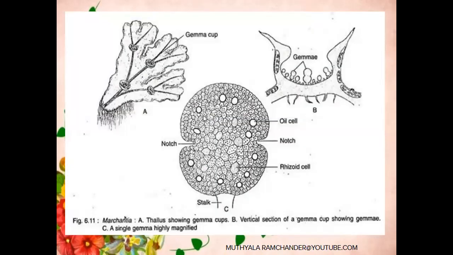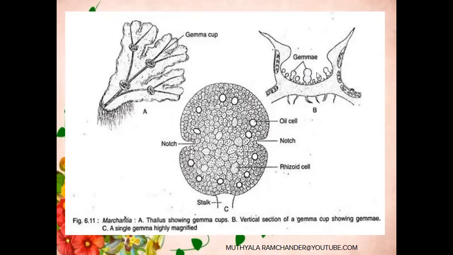The next vegetative reproduction is by gemmae. On the gametophytic thallus, on the midrib, cup-like structures develop. The cup-like structures are called gemma cups. In mature gemma cups, the dorsal side or peripheral region is made of photosynthetic zones. So gemma cups also participate in photosynthesis to prepare food material. And at the center region of the gemma cup, dumbbell shaped structures develop.